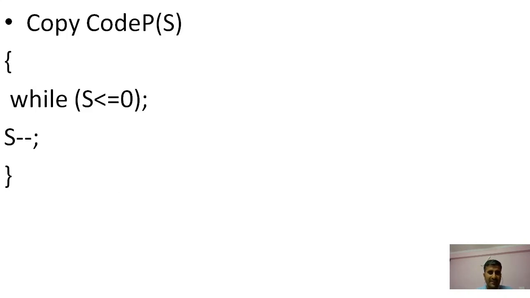Now you see that a process can be executed if the value is 1. It checks the condition; if the condition is false, it moves on to s minus minus, decreases the value, and again checks the condition. If the condition is true, it is trapped. Here the while loop has no body, so at the while it is trapped, and process P1 is executed. It checks the condition again, and if it is true, it is trapped and completes its execution.